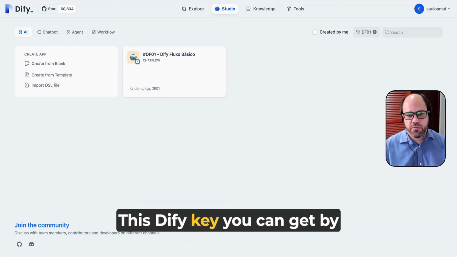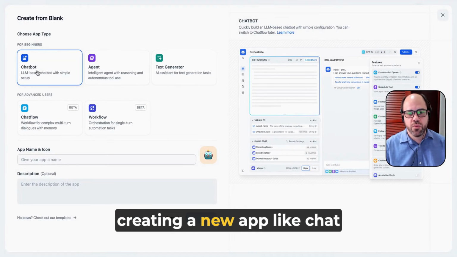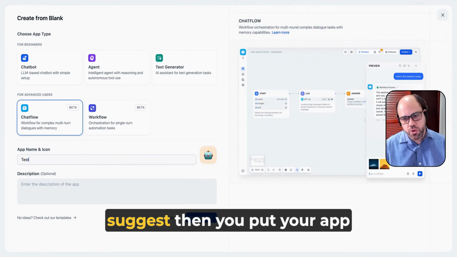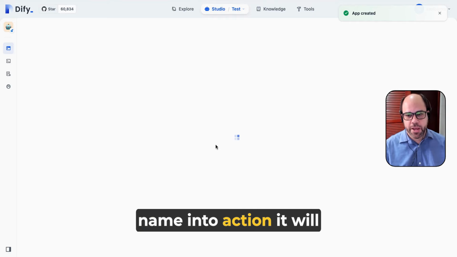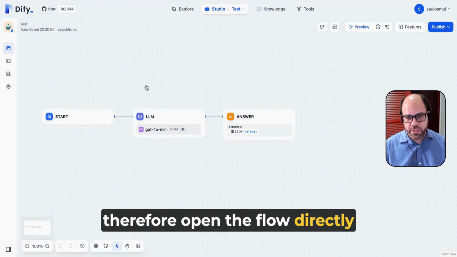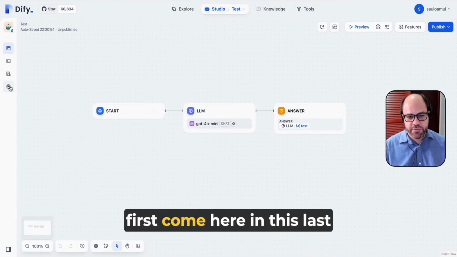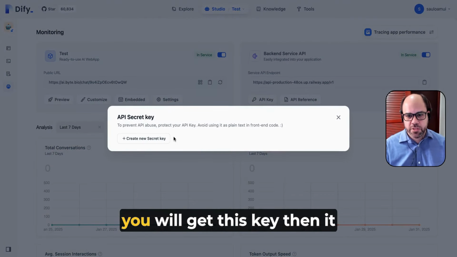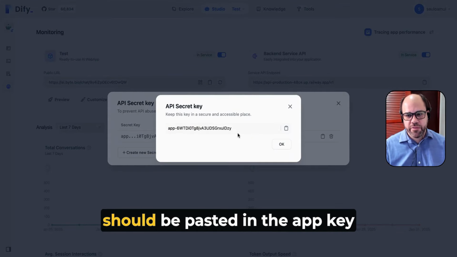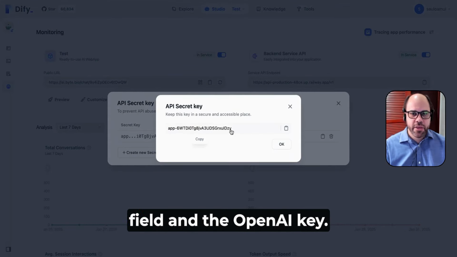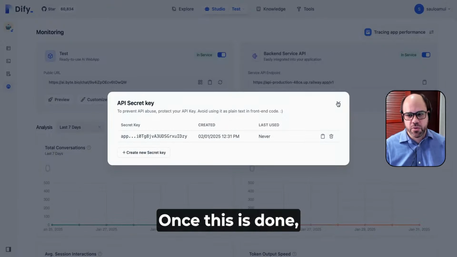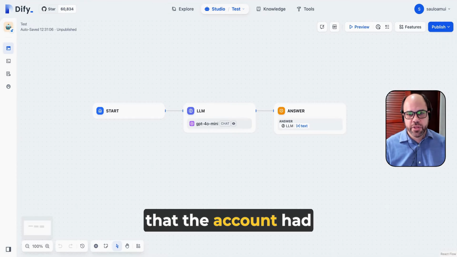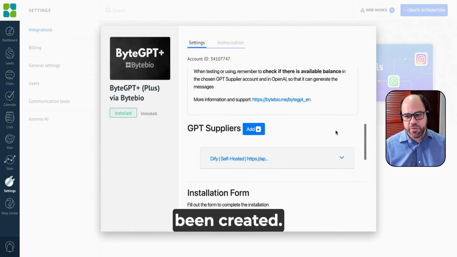This Dify key you can get by creating a new app like Chatflow, which we suggest. Then you put your app name in. It will then open the flow directly. You can build here, but first come to this last monitoring icon, and in API key, you will get this key. Then it should be pasted in the app key field, along with the OpenAI key. Once this is done, we can already access it, as the account has been created.